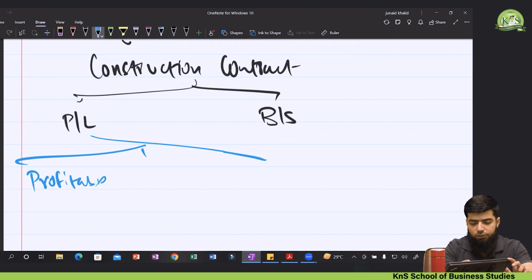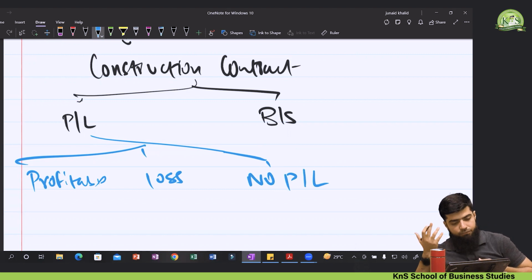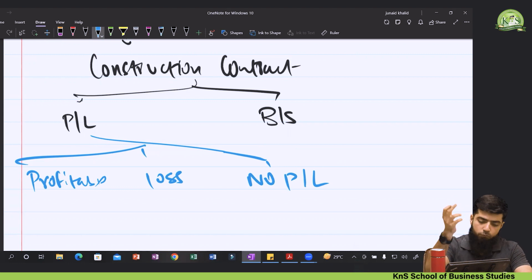Second situation could be if the contract is a loss-making contract, and third situation is that the contract is of no profit or no loss. So 3 situations you might face in the construction contract.